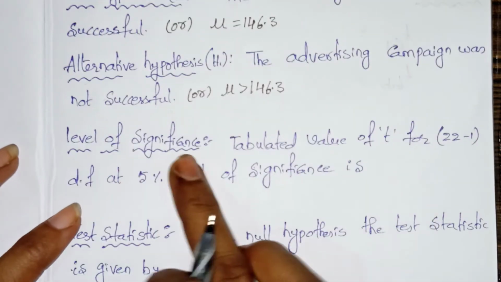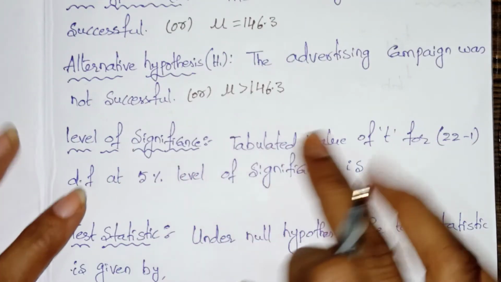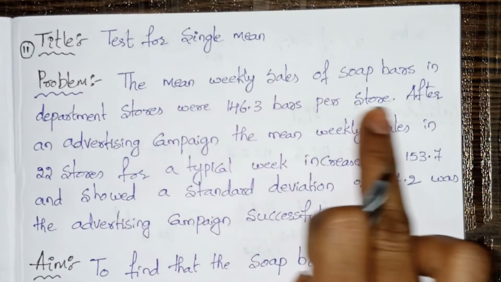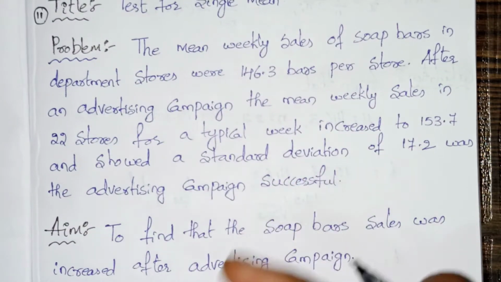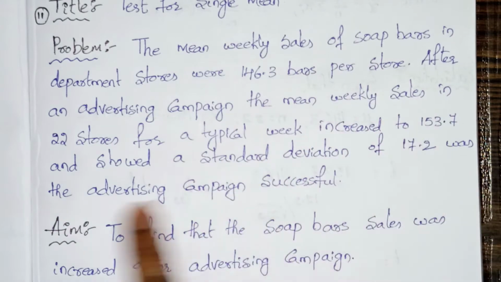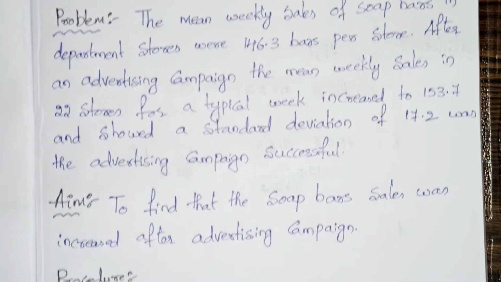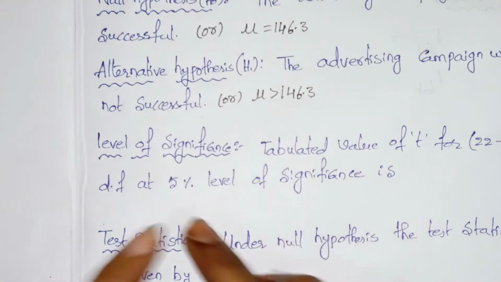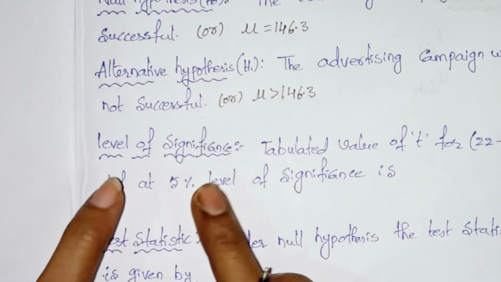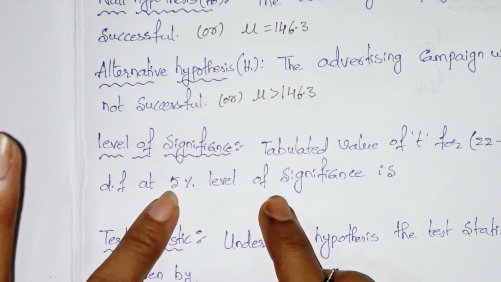Now the level of significance. Here they did not tell us to test at 5% or 10%, 90% or 95%. They did not mention anything, so at that time we have to test at 95%, or else 5%. That is, we can use a 5% level of significance.